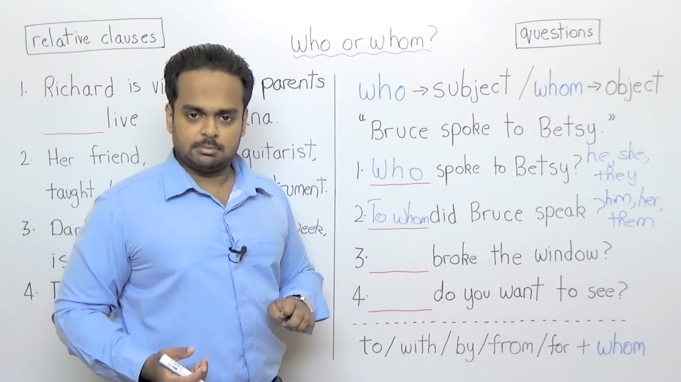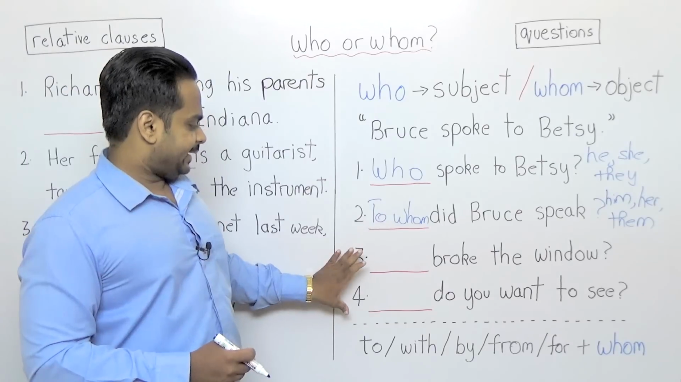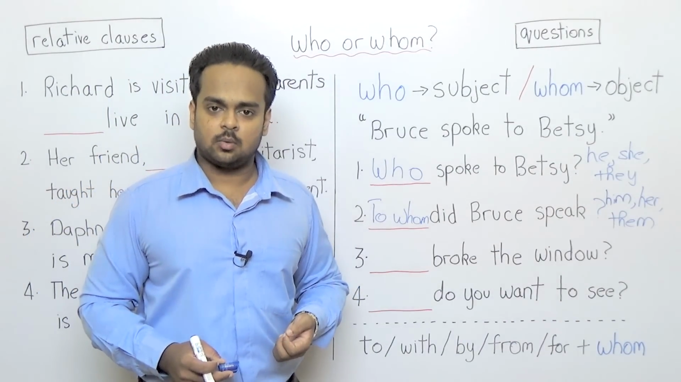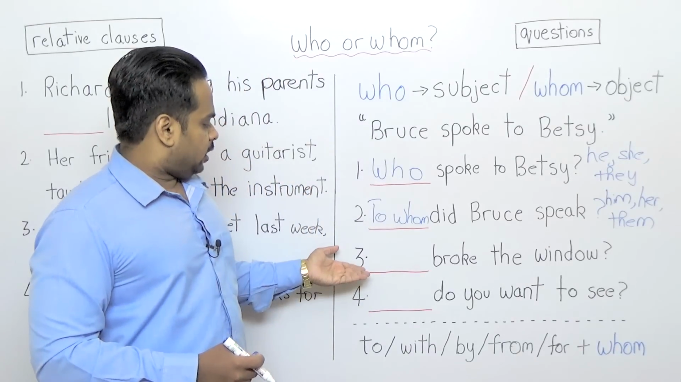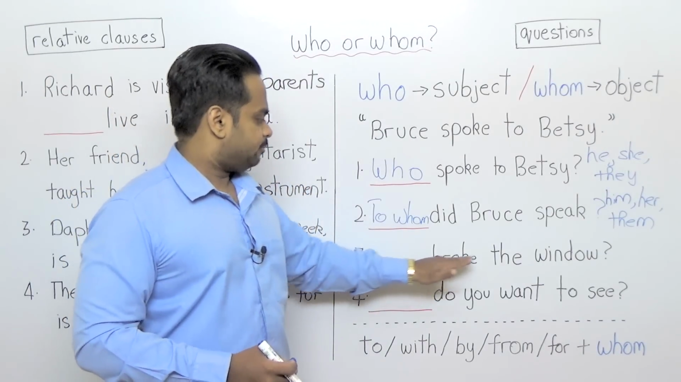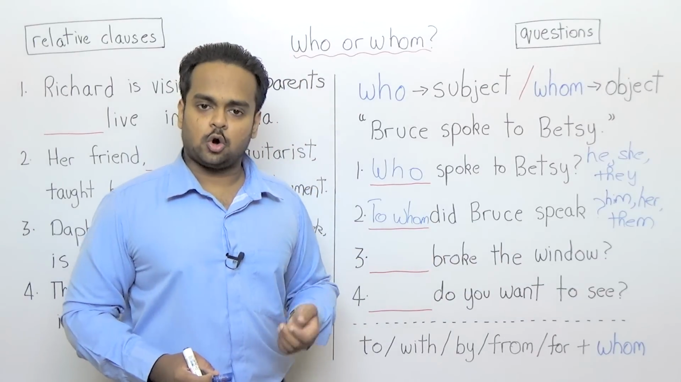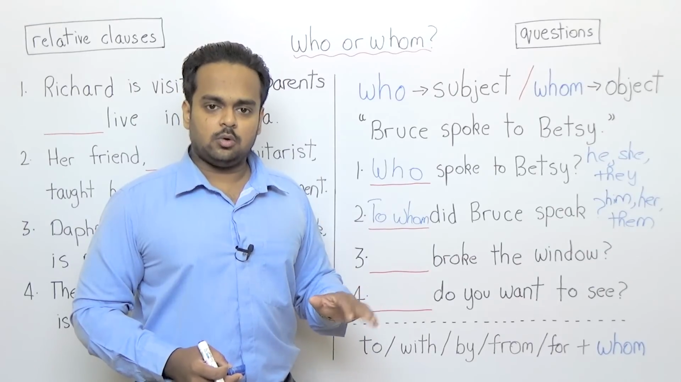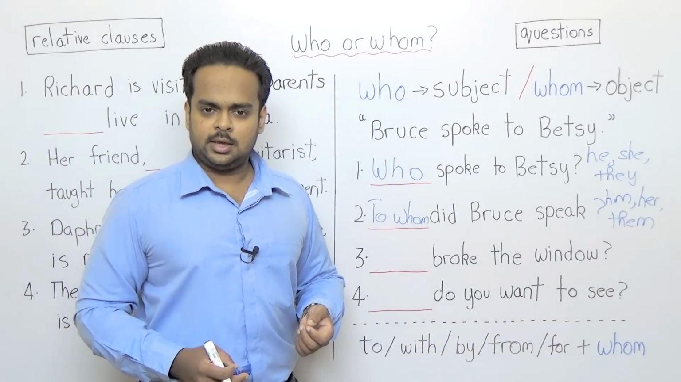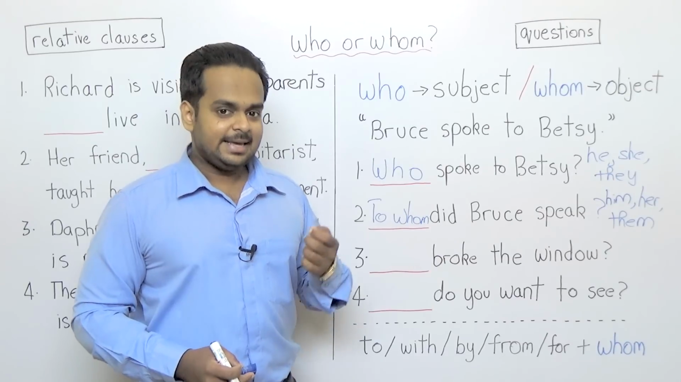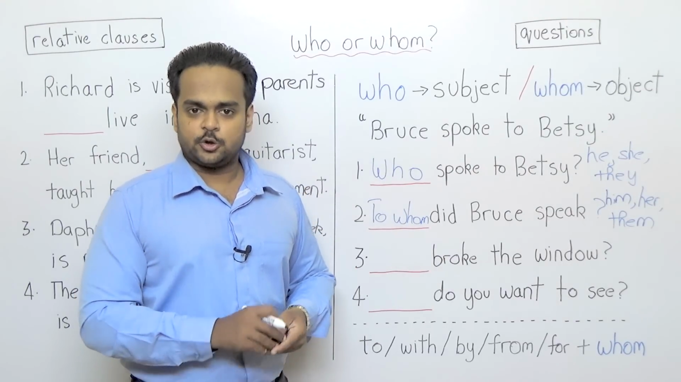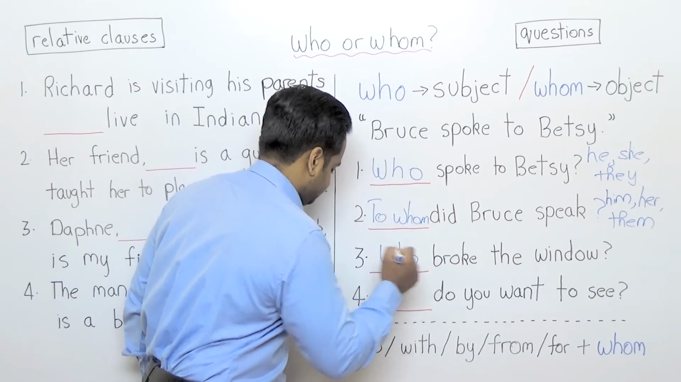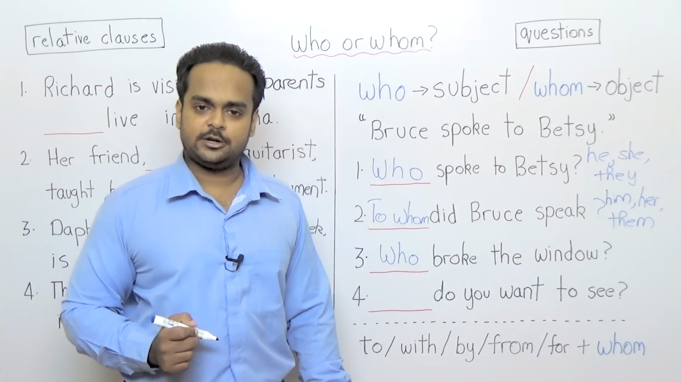All right, with this rule in mind, let's now do the next couple of questions, and this time I want you to give me the correct question word. Question number 3 is broke the window. Who or whom? Well, think about the answer. Can you say he broke the window or him broke the window? Him broke the window doesn't sound right. He broke the window is correct. So no M, no whom. So who broke the window is correct.